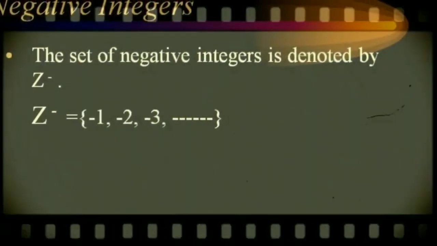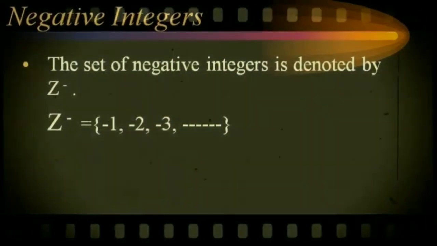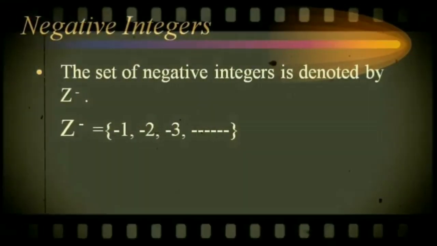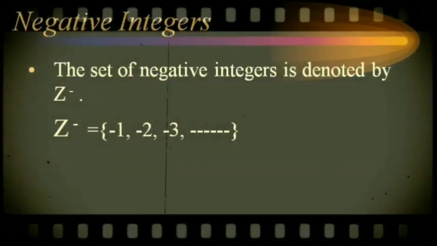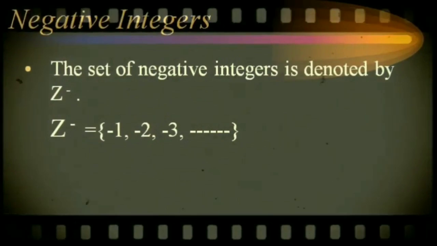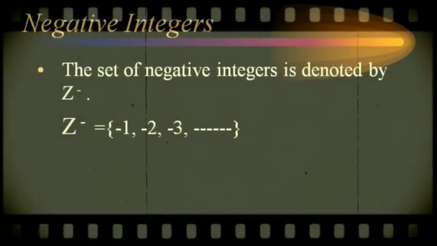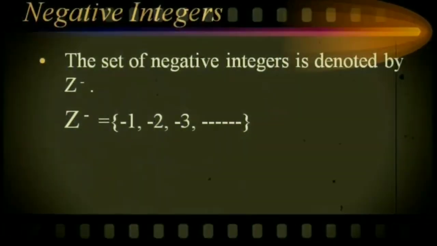Z minus is equal to -1, -2, -3, and so on. Students, a very important note, write down: 0 does not belong to the positive integer set or the negative integer set. Write neatly. Okay.